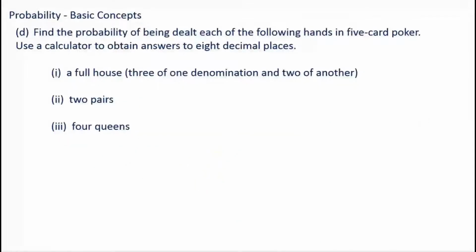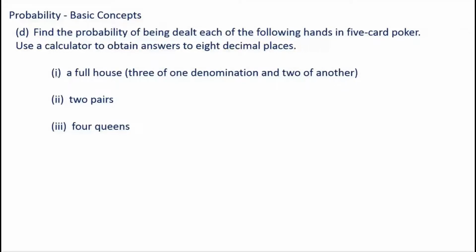Okay, so example D, find the probability of being dealt each of the following hands in a 5-card poker. Use a calculator to obtain answers to 8 decimal places. Okay, so really we can't fit all 3 of these on this one page, but let's just talk about the first one, a full house. And there's a lot going on in this question, by the way.